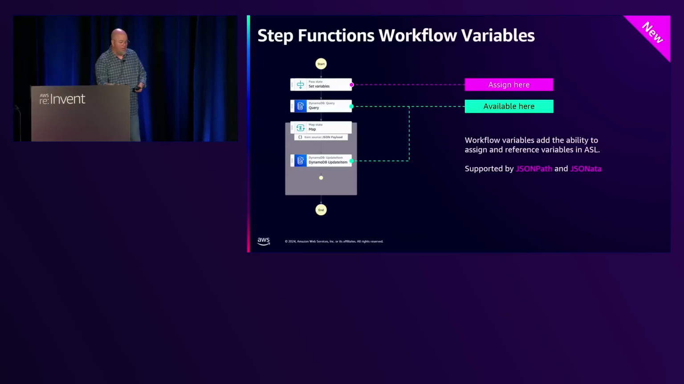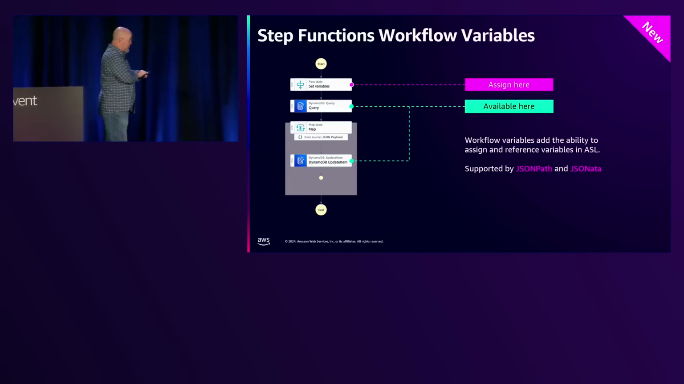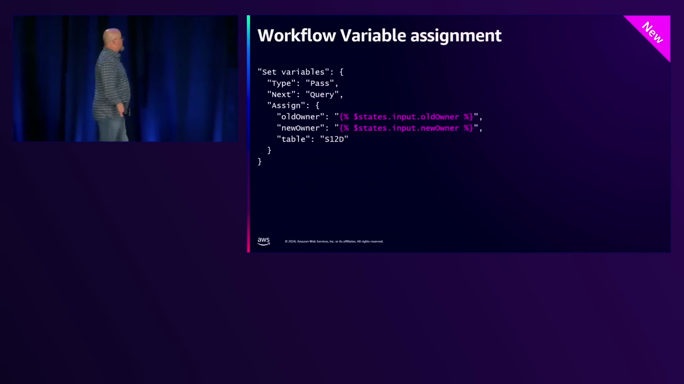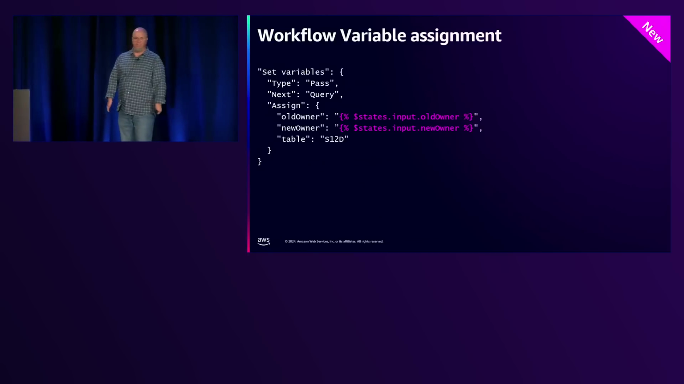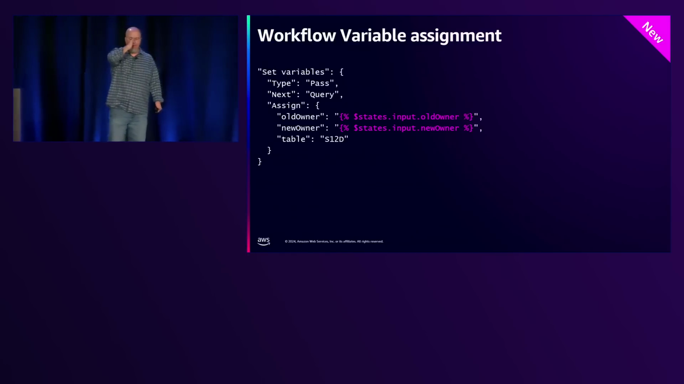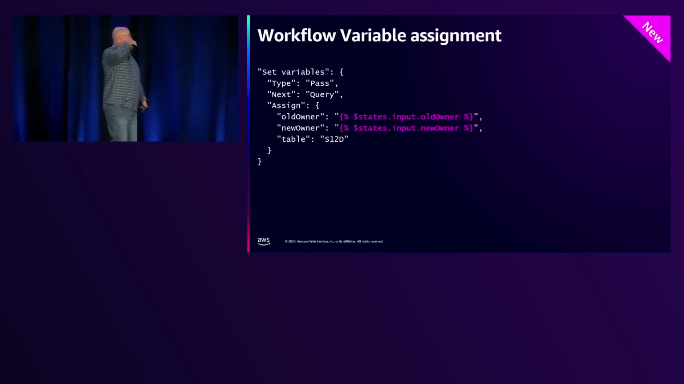So let's talk about how these work. Assignment looks like this. You have a new object. This is what it looks like in the ASL. You'll also have a tab that's the arguments tab. And this is, I'm sorry, the variables tab. And this is where you'll assign it.